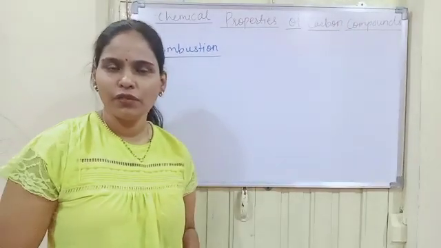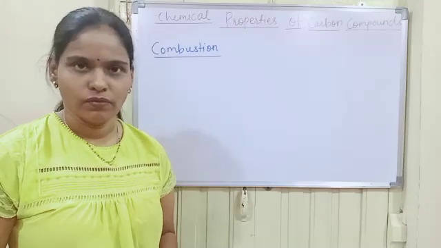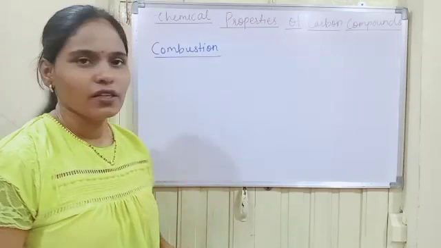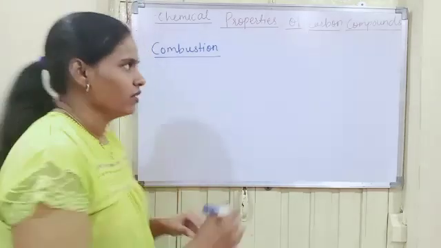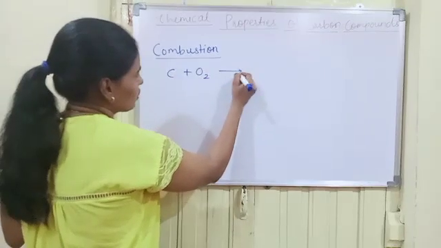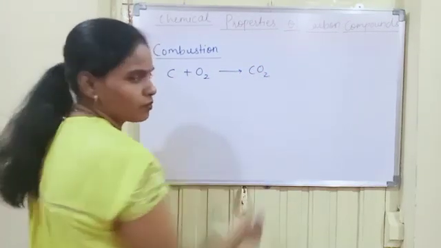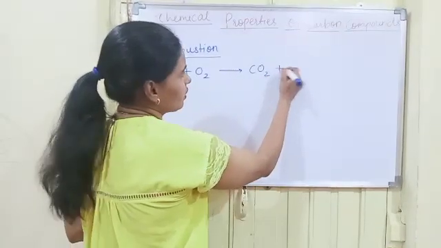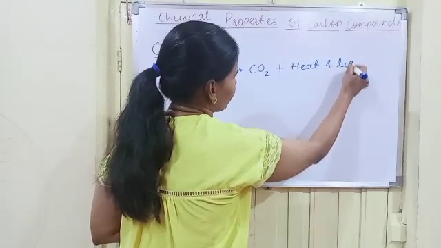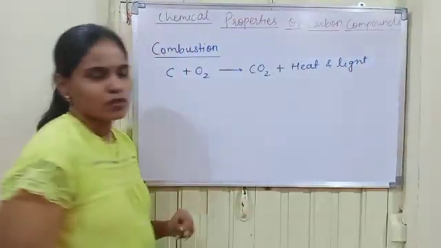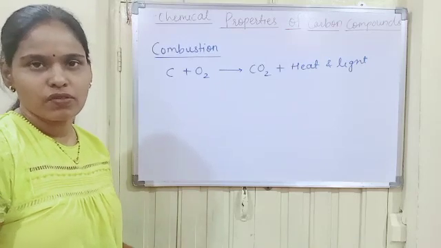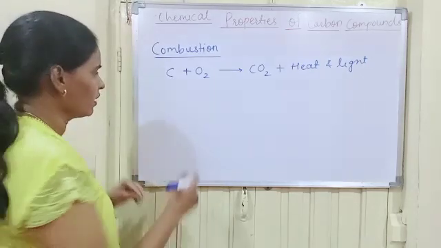Most of the fuels that we use are either carbon or its compounds, so let us have some information regarding combustion. Carbon in all its allotropic forms burns in the presence of oxygen to produce carbon dioxide, along with the release of heat and light. Some carbon compounds on combustion in the presence of oxygen release a large amount of heat and light.